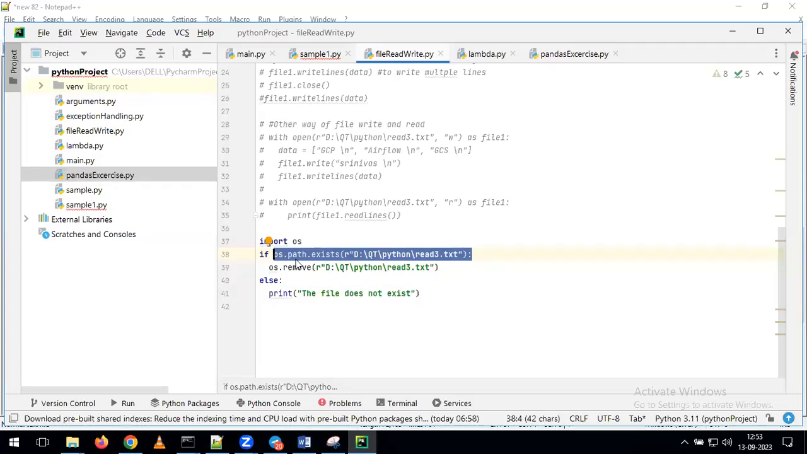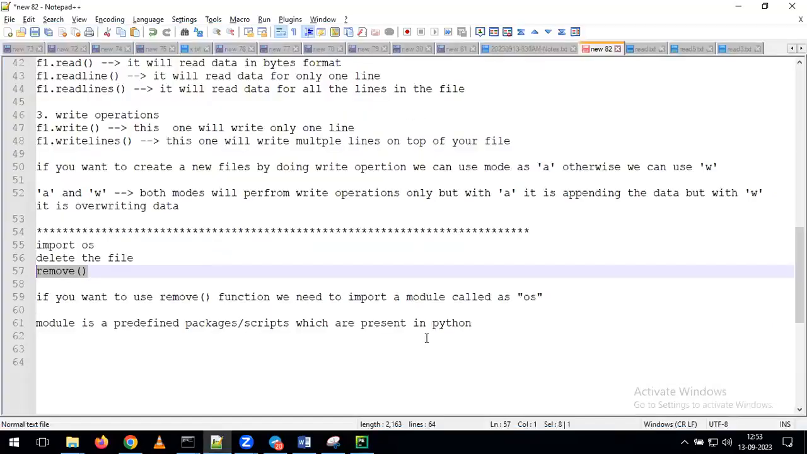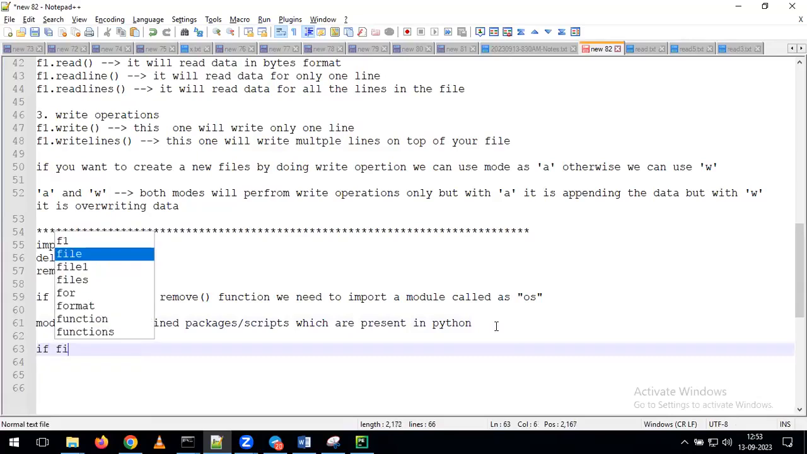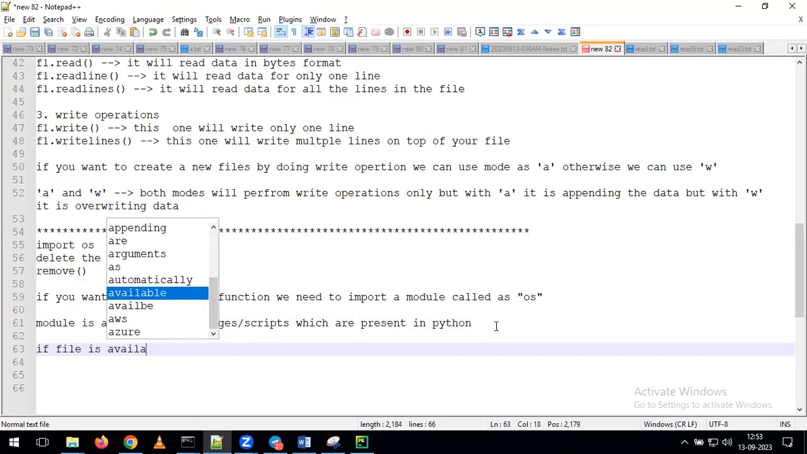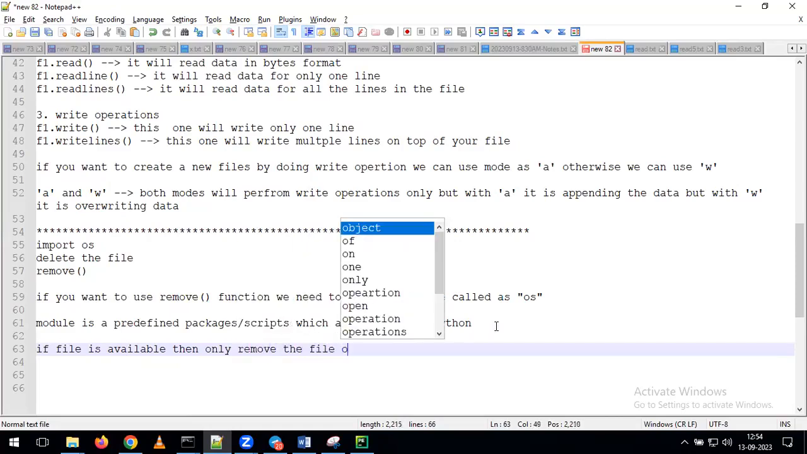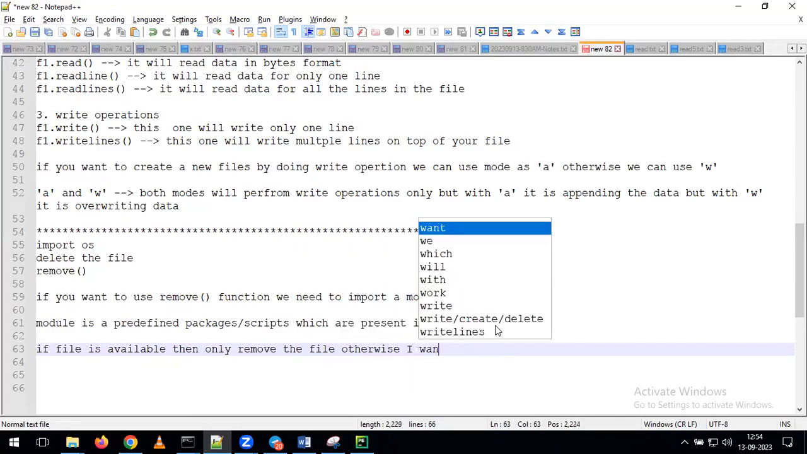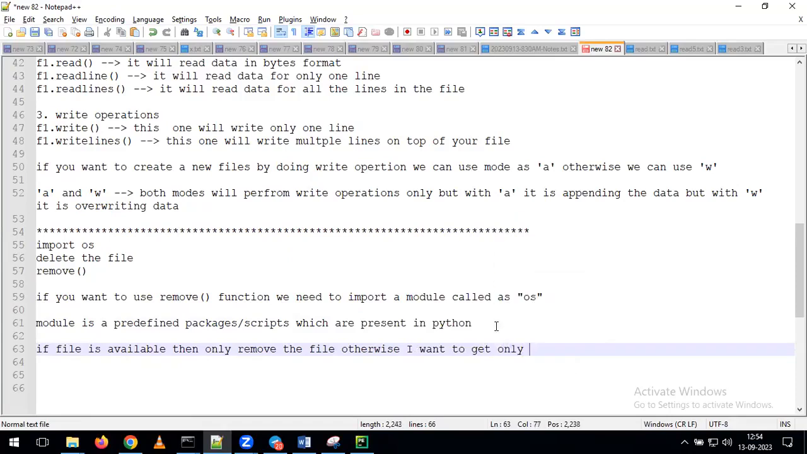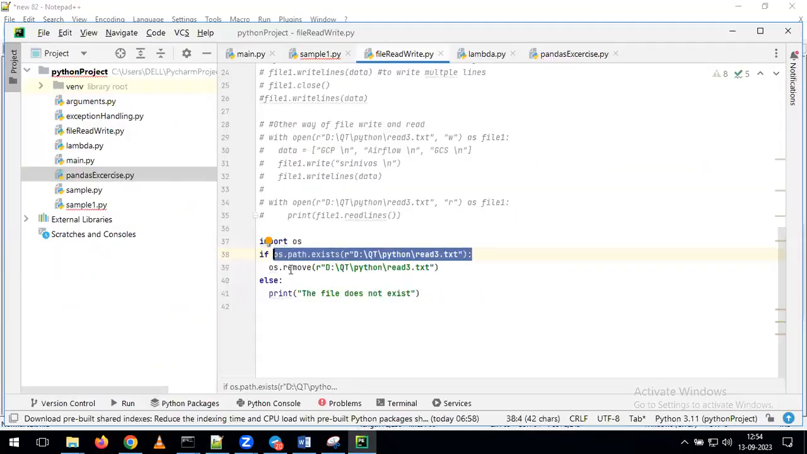In the name only you can see os.path.exists. Here my requirement is: if the file is available, then only remove the file. Otherwise, I want to get one message. That is the requirement, Andy. So by using the if-else statement, in the if statement I am saying, if the path exists, or if the file exists, then I want to perform the remove operation. Otherwise, I simply want the output as file does not exist.